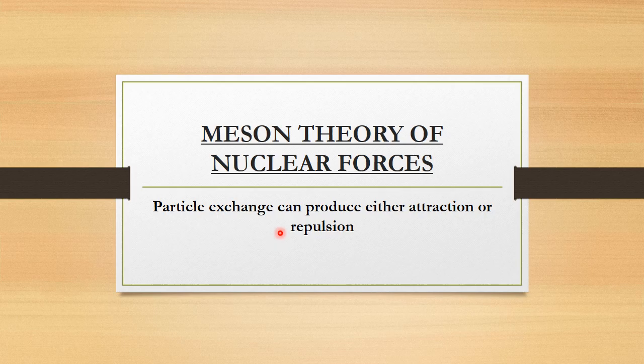We know that in a molecule, the atoms are held together by the exchange of some particles. That is, when electrons are exchanged, you get an ionic bond or a covalent bond, etc. Like that, by the exchange of such particles, the atoms are held together. A similar approach is operating between the nucleons. That is what is called particle exchange in the case of nuclear forces. This is the Meson theory of nuclear forces, which explains the particle exchange which can produce either attraction or repulsion.